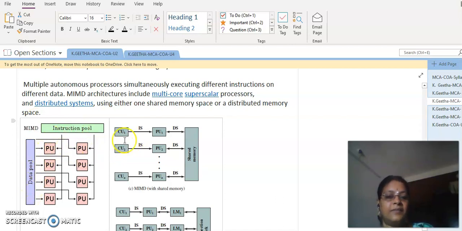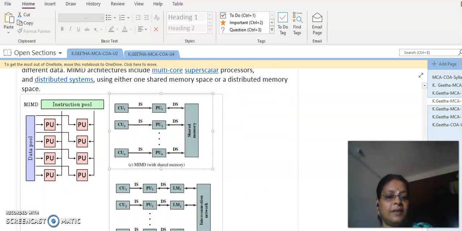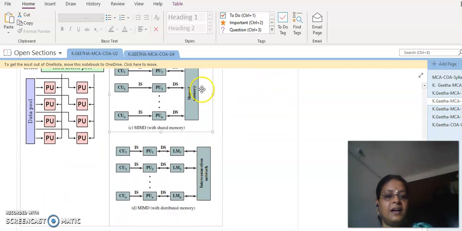The other way of looking at the same concept is like this. We have processing units 1, 2 up to n, and there will be a shared memory which will be feeding the data. So separate sets of data, multiple data, will be supplied here, and each data will be operated on differently as per the instruction stream received from the respective control unit. I think the same thing can be viewed like this. Here it is a shared memory.